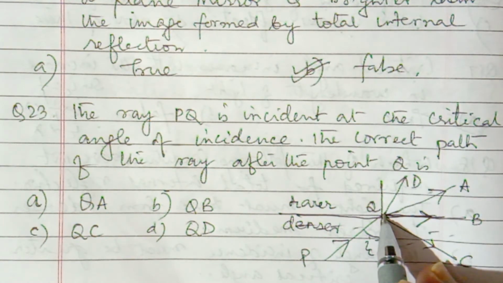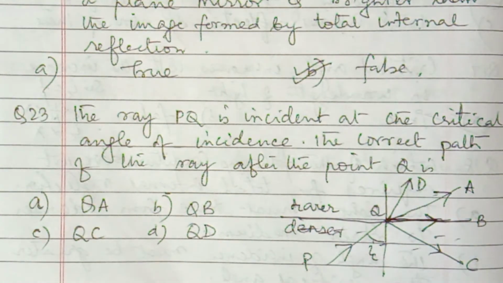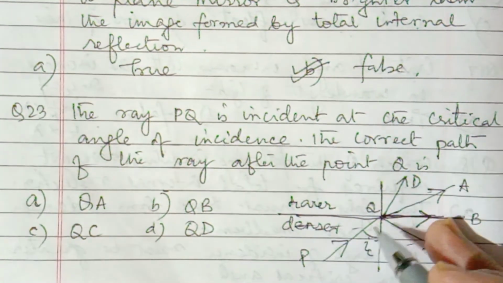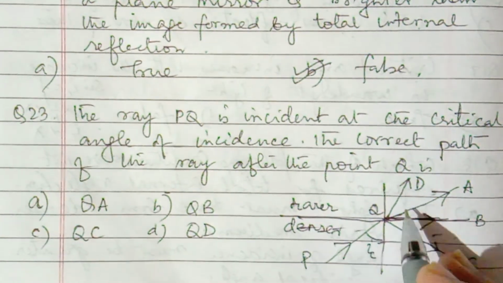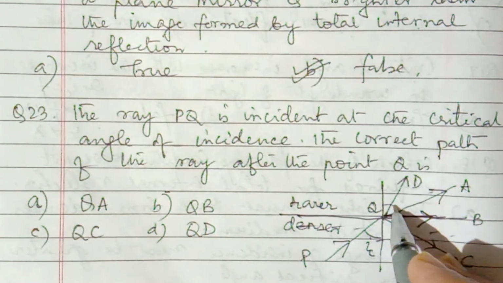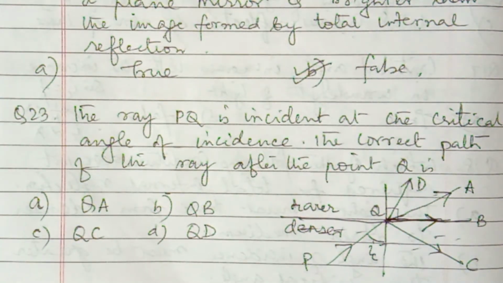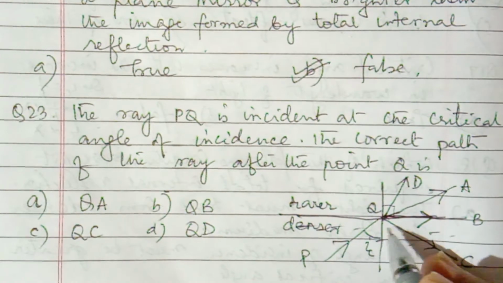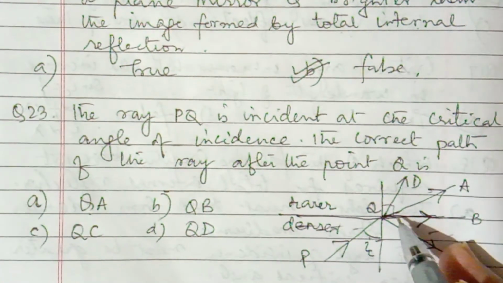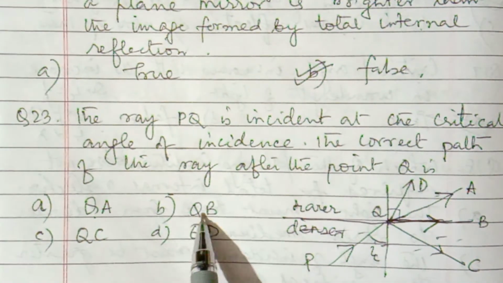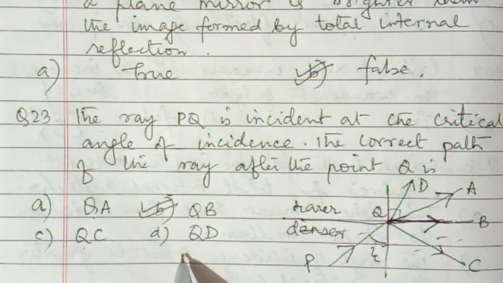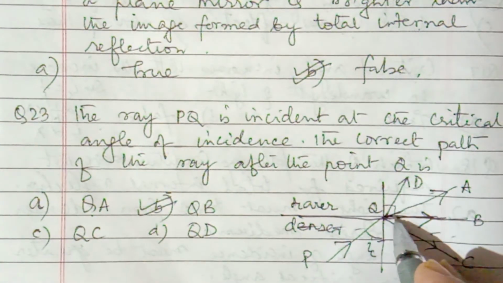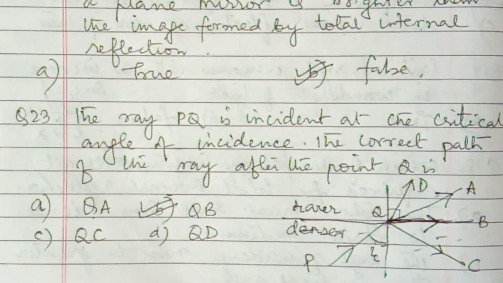What will happen to this ray? How it will go? So as it is incident at critical angle, so this should go along the surface of the denser medium, because angle of refraction is 90 degree for that critical angle. So which one is the answer? Will it go as QA? No. QB? Yes. QC? No. QD? No. So it goes along the surface when light is incident at critical angle. QB is the answer.